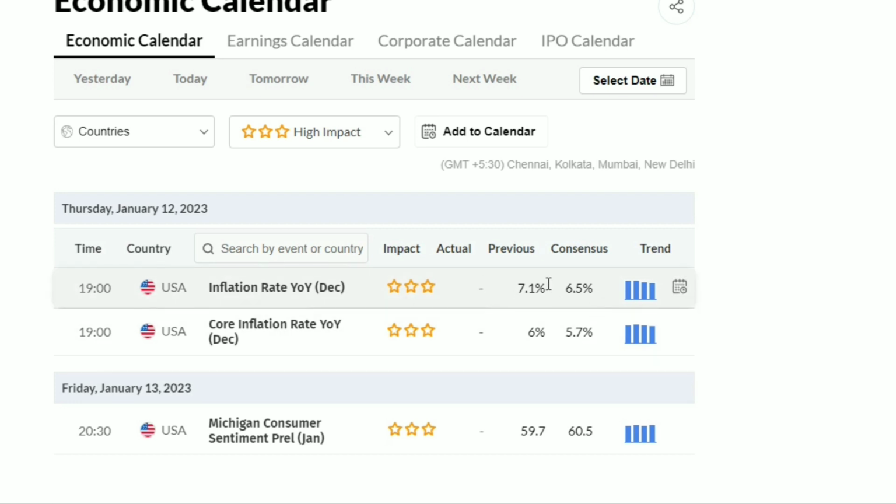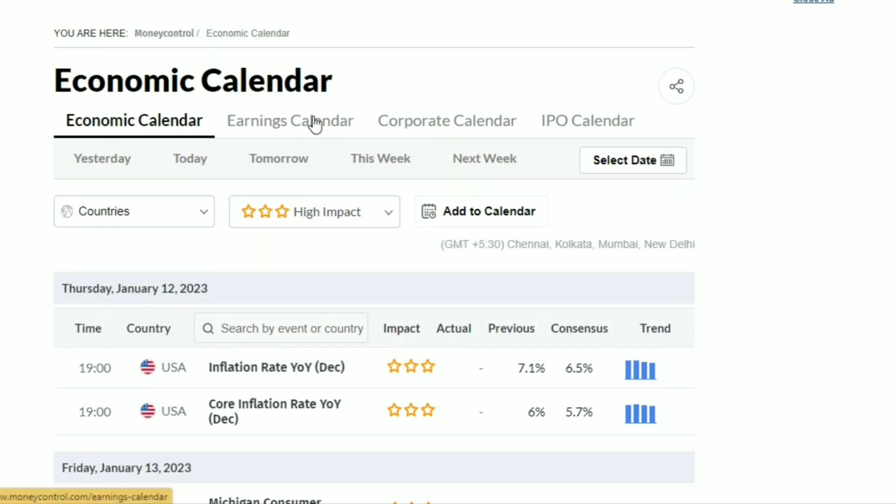So if it comes less than 6.5, or less than the previous 7.1, it is positive news and it will impact the market positively. If it is more than 6.5 or more than 7.1, then this is a negative kind of thing, and it will impact the stock market negatively.